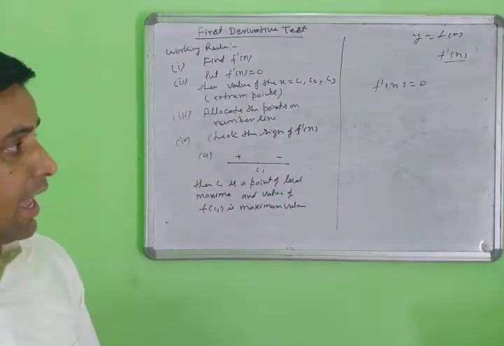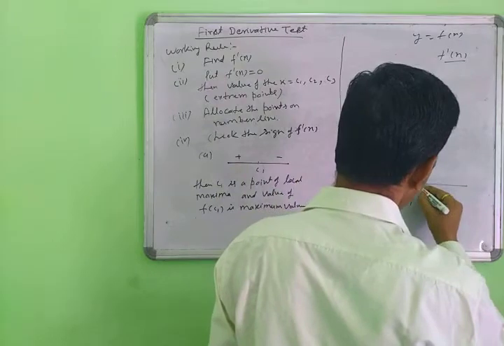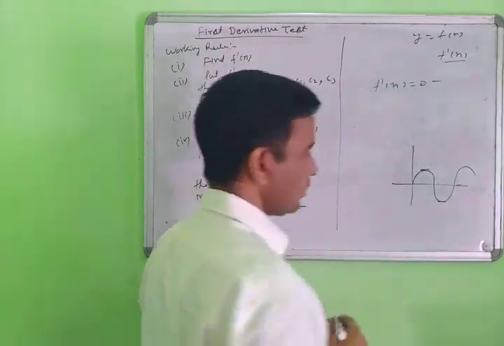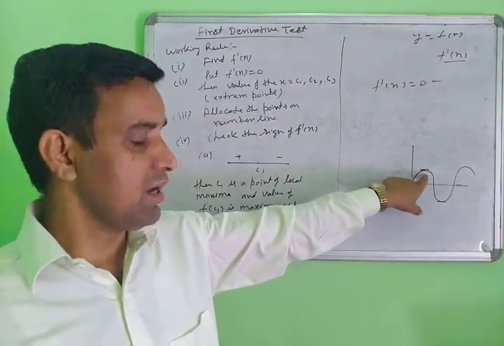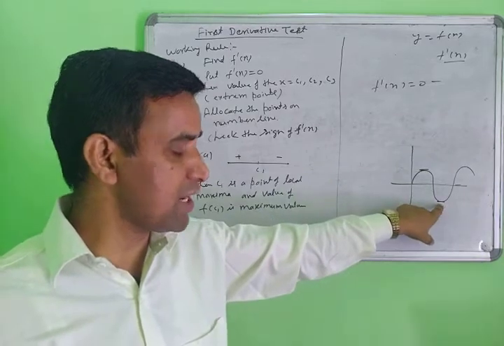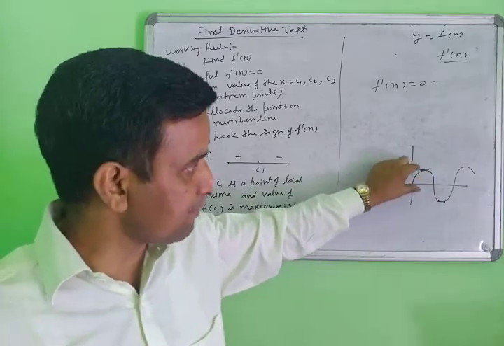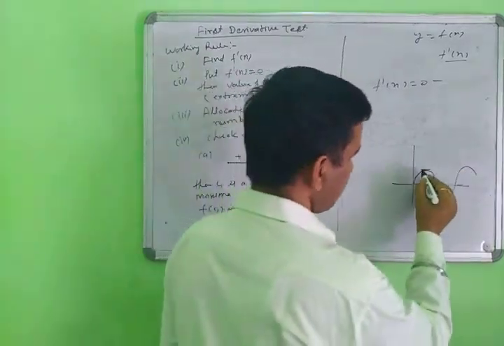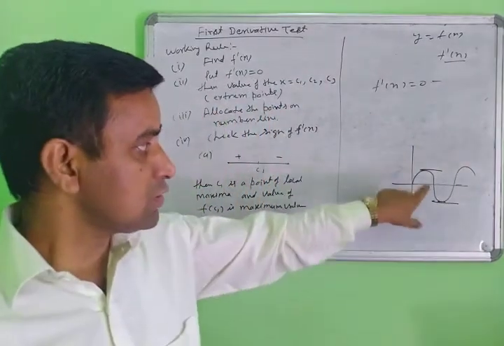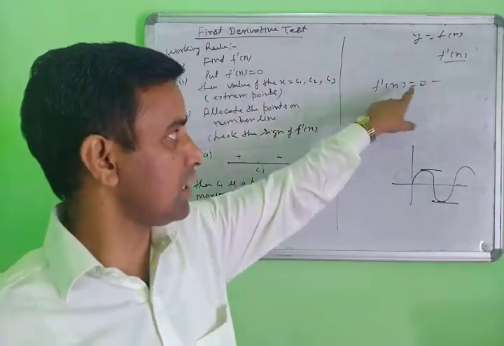Why? Because at the highest value or lowest value of the function, the slope of the tangent is 0, meaning the tangent is parallel to the x-axis. So the slope will be 0 at the highest point and the lowest point. Then you put this equal to 0.